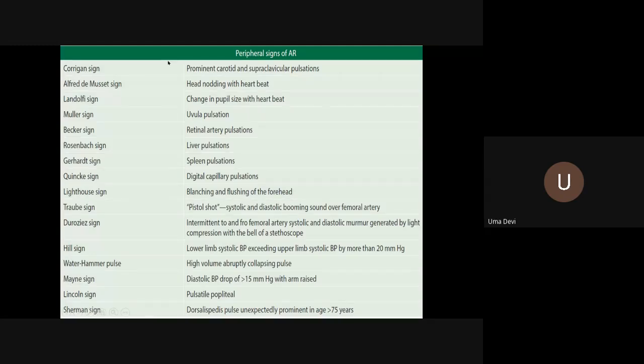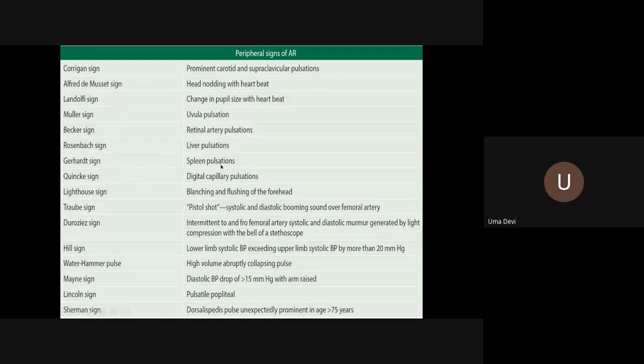So, what is Corrigan's sign? It is a prominent carotid and supraclavicular pulsation. De Musset's sign is head nodding with the heartbeat. Landolfi's sign is change in pupil size with heartbeat. All this is very important, so I'm repeating it so that you know it. Muller's sign is uvula pulsation. Becker's sign is retinal artery pulsation. Rosenbach's sign is liver pulsation.